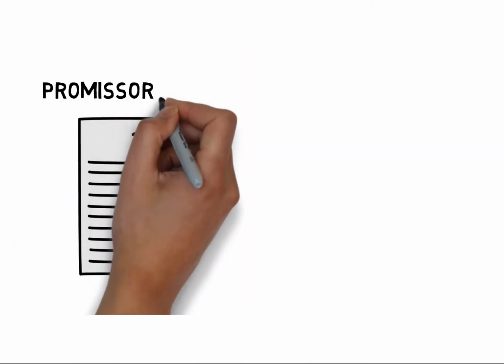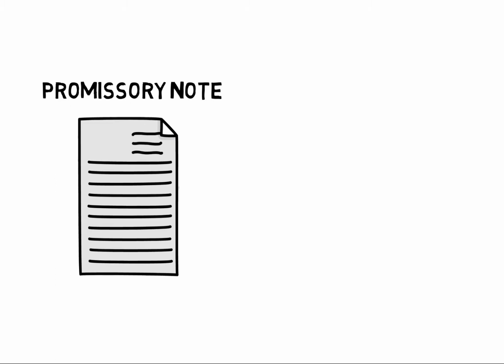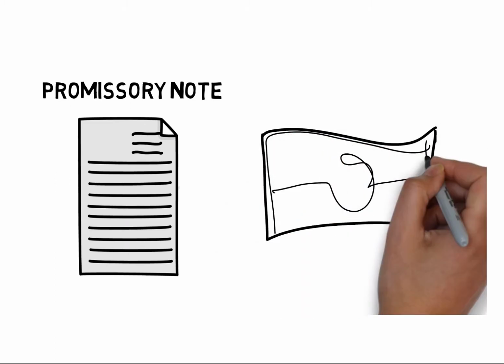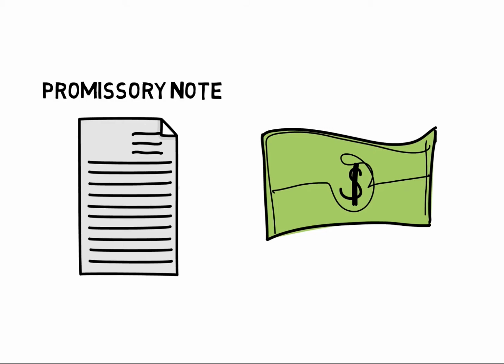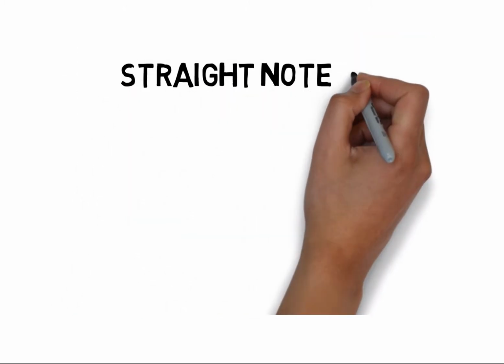Once the borrower has signed the promissory note, which creates the debt, then the borrower has to pay off the money that was promised to be paid. There are several ways that the borrower can pay off the money that was borrowed. One type of note is called a straight note or a term loan.